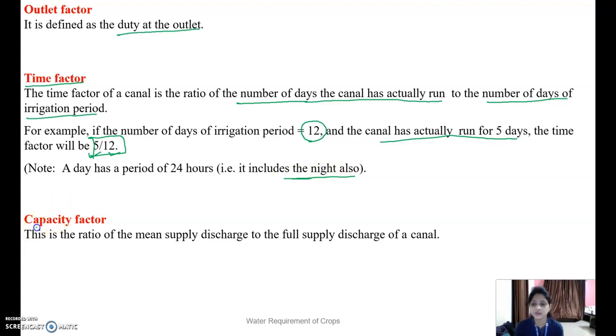The next one is the capacity factor. The capacity factor is the ratio of the mean supply discharge to the full supply discharge of the canal. Mean supply divided by full supply is called the capacity factor.